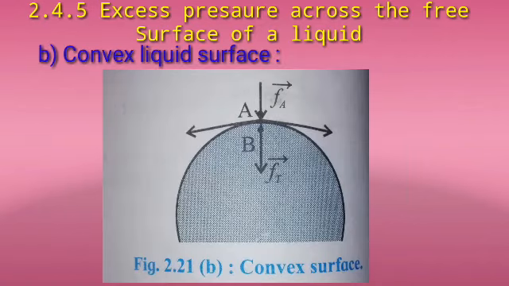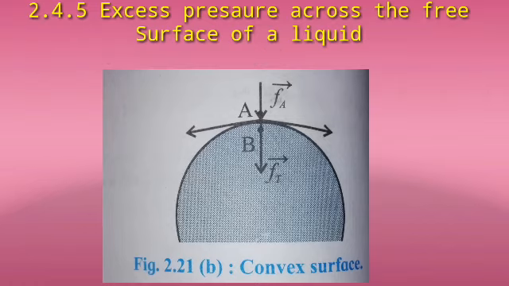Convex liquid surface. The surface of the liquid in the figure is upper convex when seen from above. In this case, the resultant force due to surface tension Ft on the molecule at B is vertically downwards and adds onto the downward force Fa. This develops greater pressure at point B, which is inside the liquid and on the concave side of the meniscus. Thus, the pressure on the concave side, that is inside the liquid, is greater than that on the convex side, that is outside the liquid.